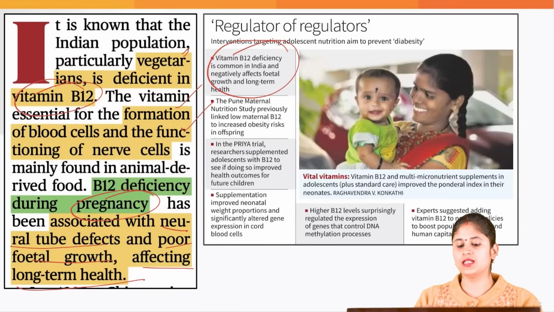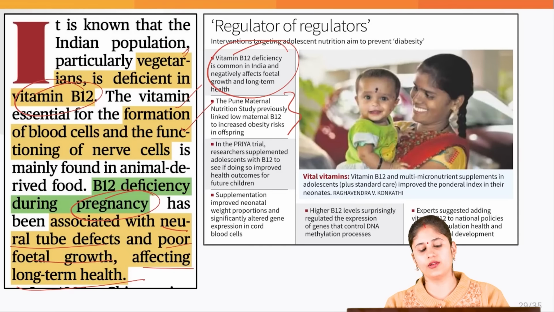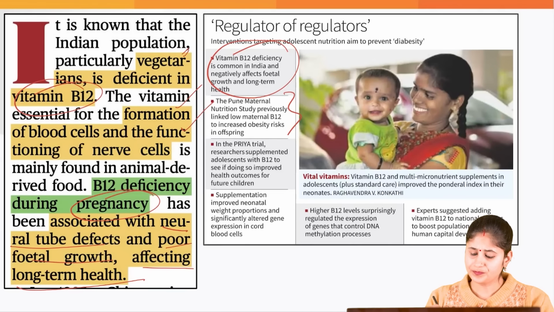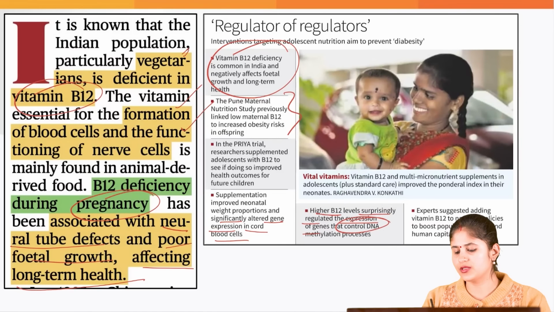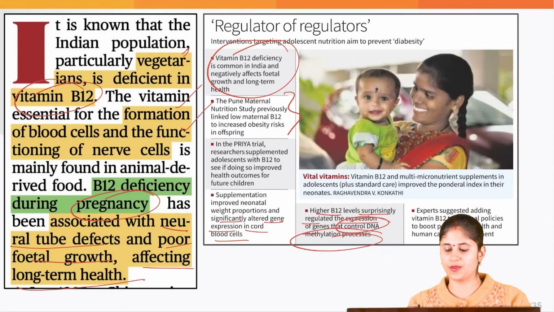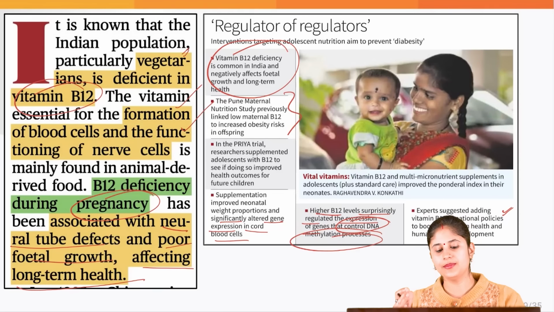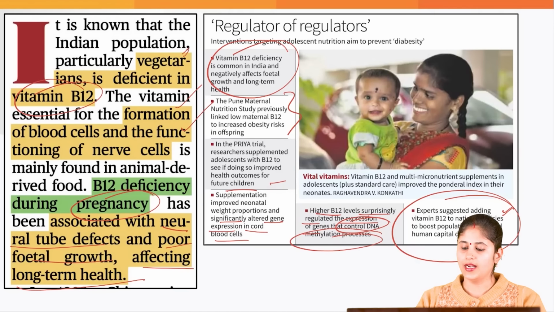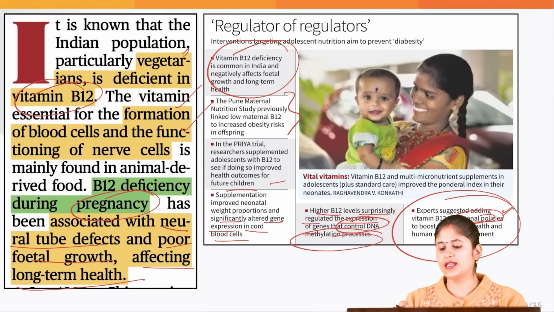This deficiency is common in India because the majority of us are vegetarian. The study carried out in Pune pointed out that if we increase the B12 intake, it significantly alters the gene expression in cord blood cells, and higher B12 levels surprisingly regulated the expression because it also plays a role in DNA gene expression, which helps in improving the health of the children. That is the reason the experts who carried out this study suggested that B12 should be a part of the national policies.